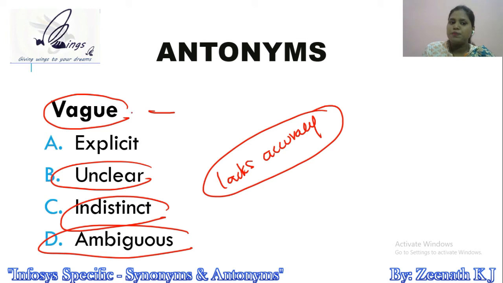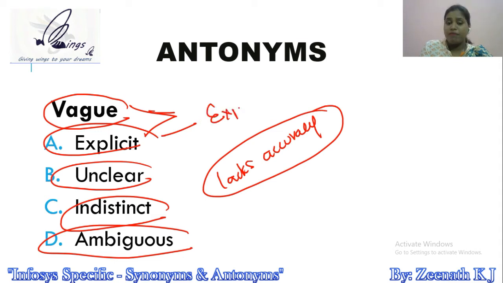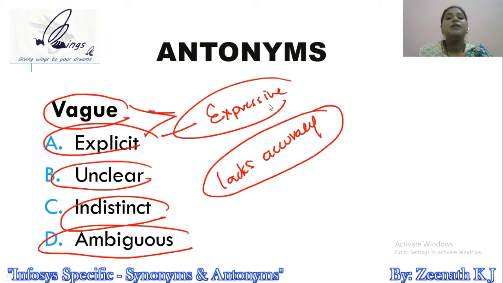So from that perspective, the antonym of vague has to be explicit. Basically, friends, explicit means to be very expressive. Usually, when you're explicit about your feelings, it means you're very clear about what you're feeling, what you want, what you're expecting. So from that perspective, the word clarity comes into the picture. So vague and explicit can be considered antonyms of each other.